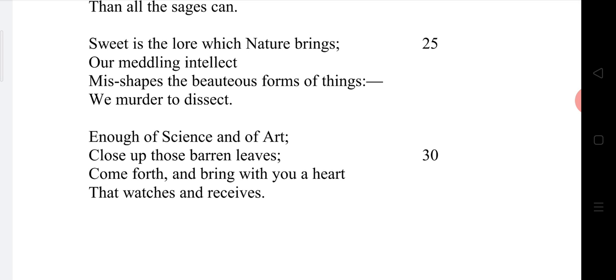Because there is no use. If you study the barren leaves, if you swallow those barren leaves, you will get no benefit. So, leave all those barren leaves.